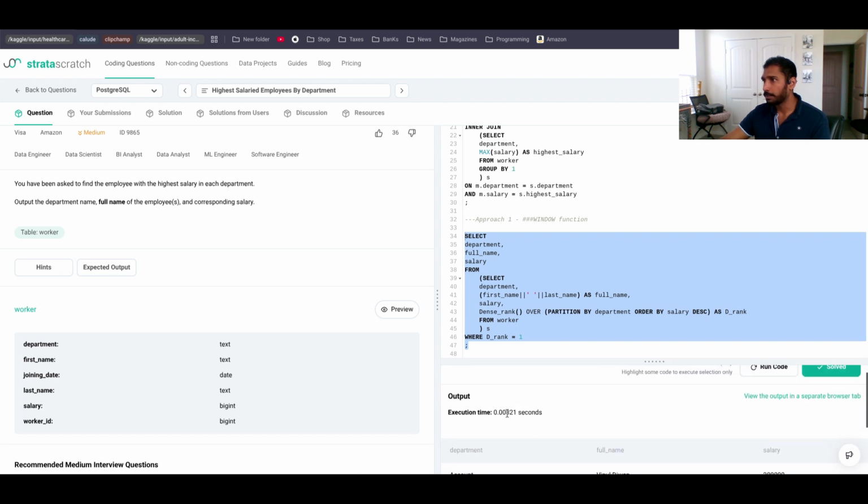I want to say the window function is much faster, best in terms of time and complexity, and also with respect to logic. If there is a follow-up question about identifying the top 2 or top 3 highest salaries and bringing the employees associated with them, the window function is going to do a much better job from a complexity standpoint.